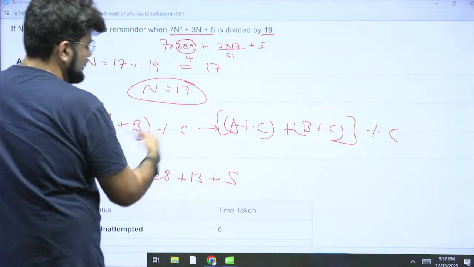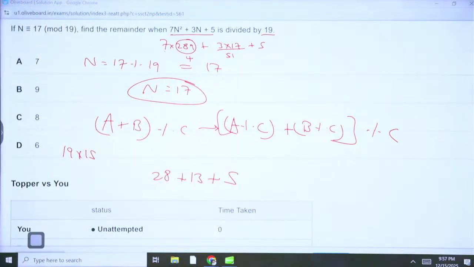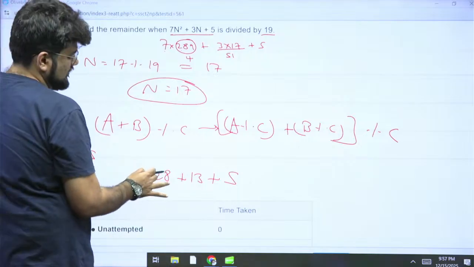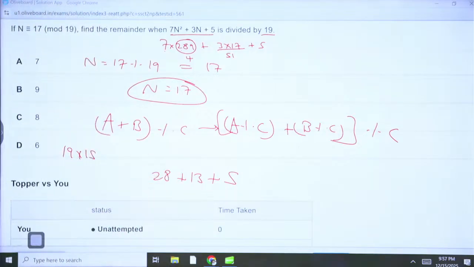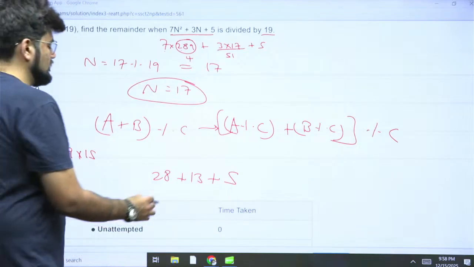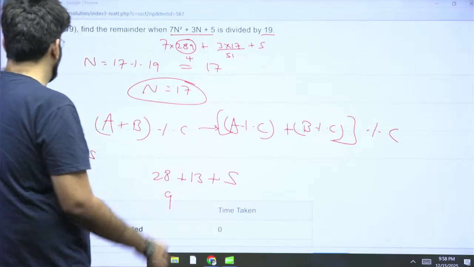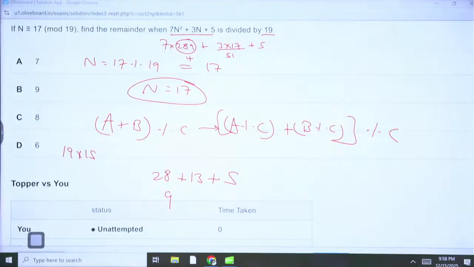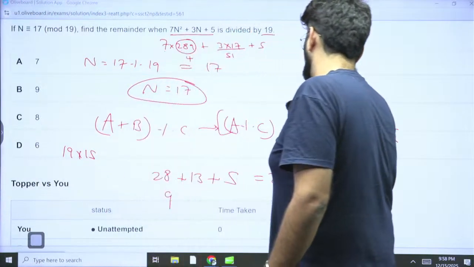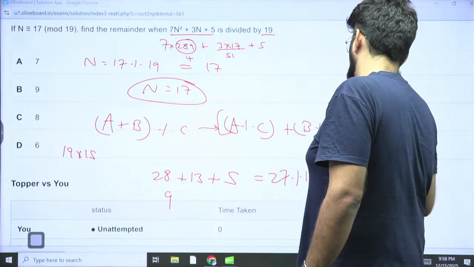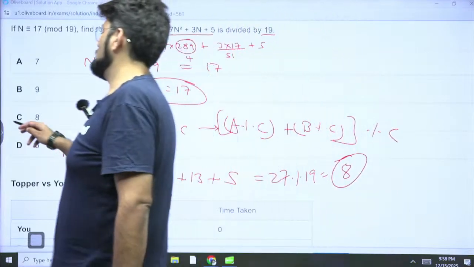So you can add all 3 and take the remainder again, or you can further find the remainder here. What is here? 19 ones are 19. So subtract this. You will get how much? 19 and I think 9, right? So it will be 9. So 9, 5, 14 and 13 is 27. 27 remainder with 19 is how much? 8. So 8 is our final answer, which is option C.